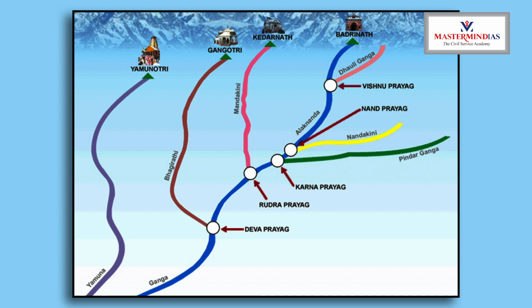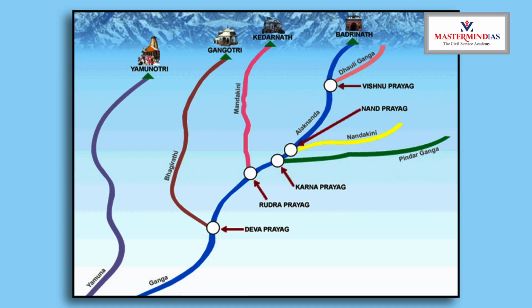So, the river in blue color is Alagananda, which originates from Satopnath Glacier, which is above Badrinath. You can see that blue color river. The name given to that particular river over there is Vishnu Ganga. Vishnu Ganga meets another river called Dhauli Ganga at the place called Vishnu Prayag or Joshimath. From that particular point only, river Alagananda originates. The name of that river is Alagananda. So that is the first confluence.